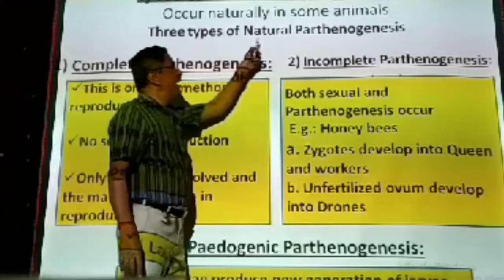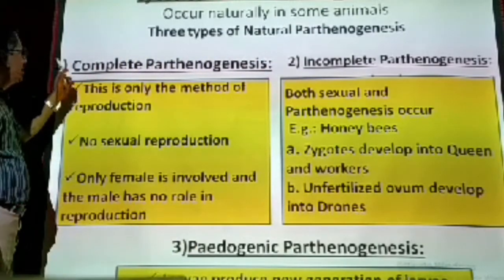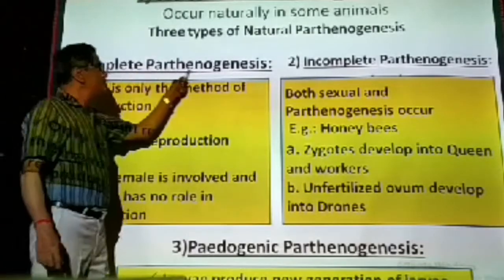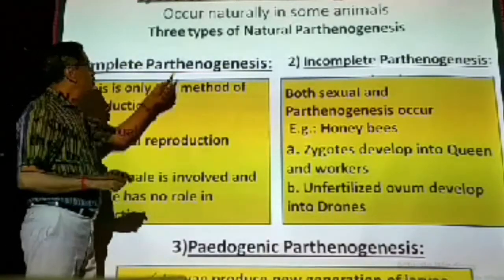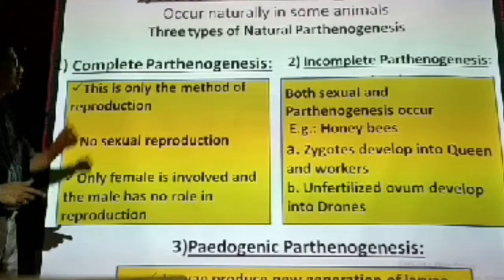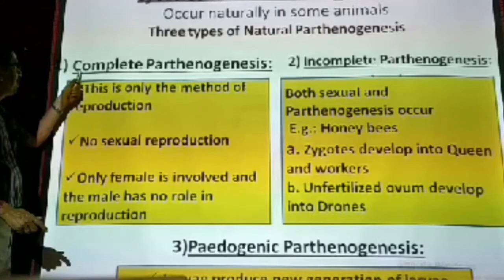There are three types of natural parthenogenesis. What are they? First one is complete parthenogenesis. Already we studied what parthenogenesis is: the ovum developing into a young one without fertilization. That is parthenogenesis. Now, what is the meaning of complete parthenogenesis? We have to see. In this type of parthenogenesis,